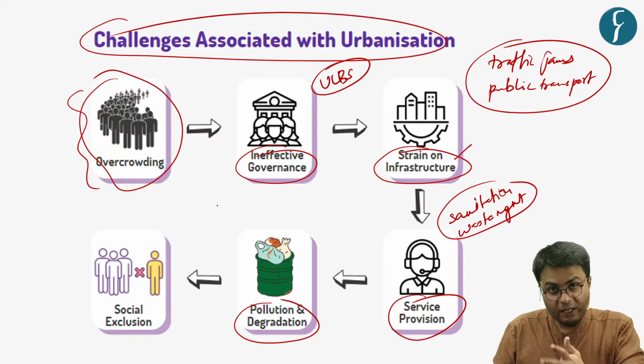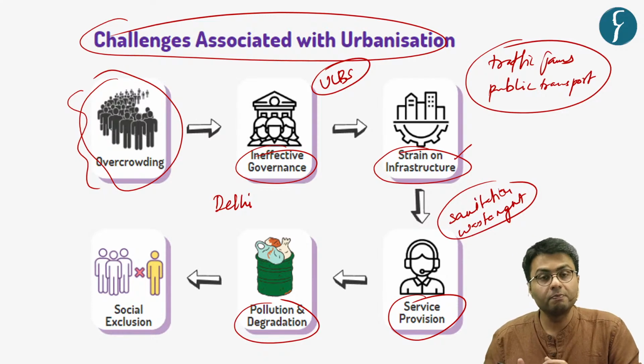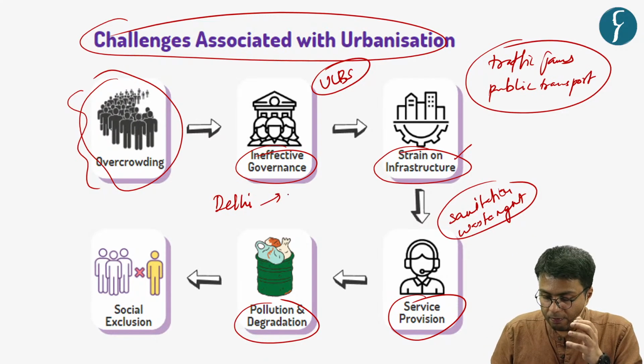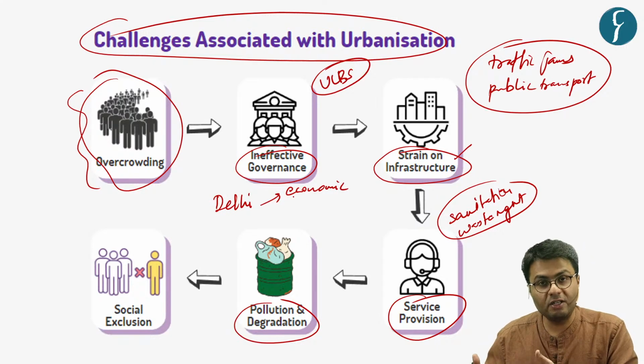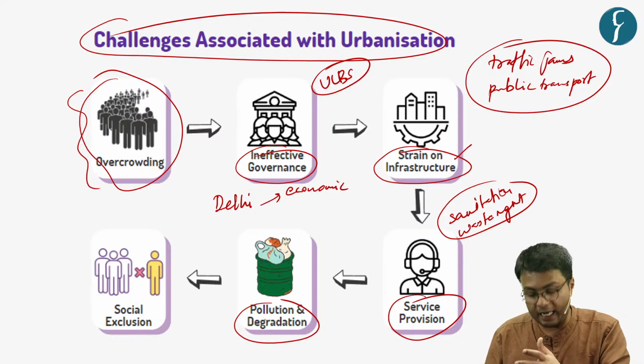Particularly, with the example of Delhi, you witness increased levels of pollution. Why? Because increased economic activities such as industrialization and construction activities lead to increased air pollution in Delhi.